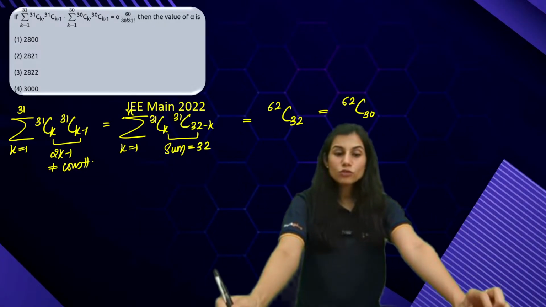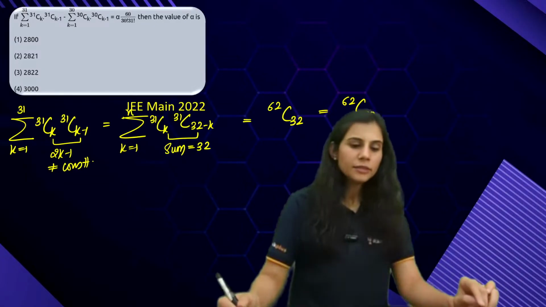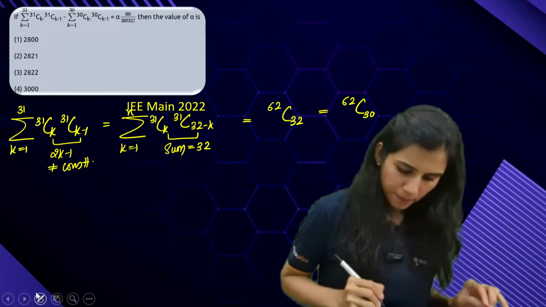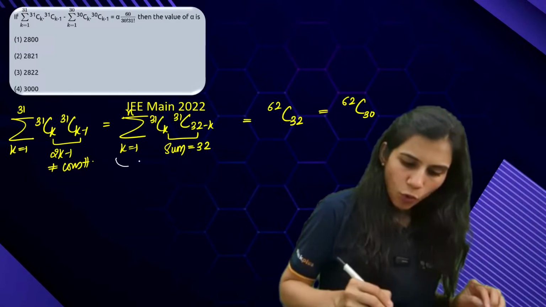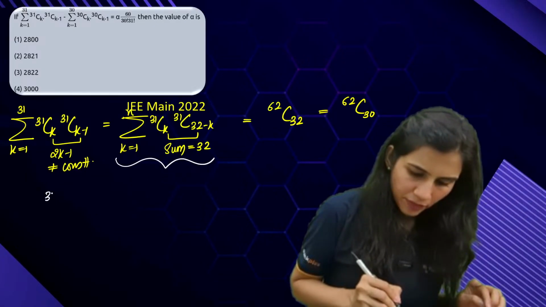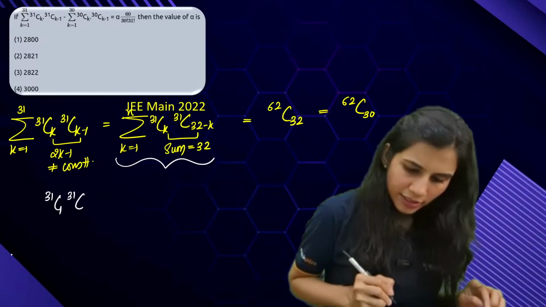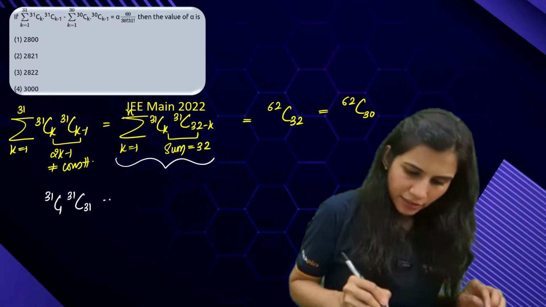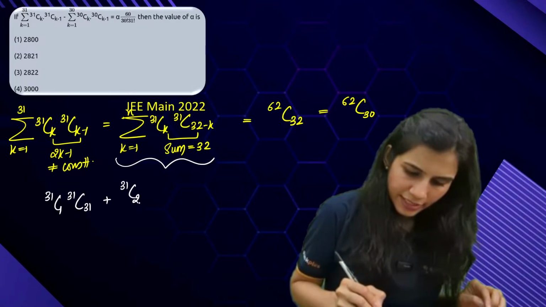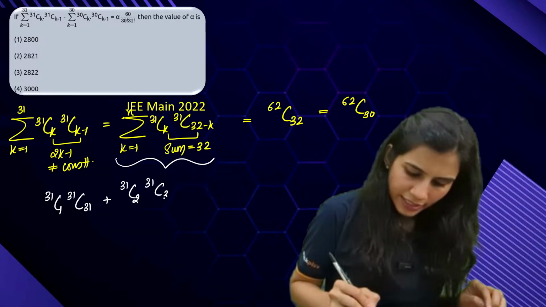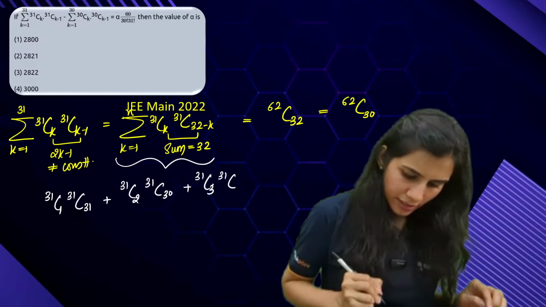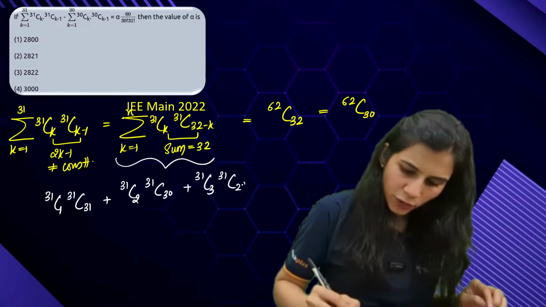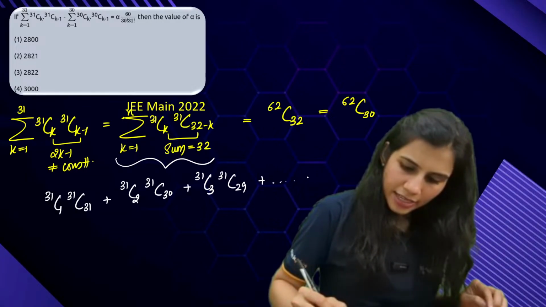But how are you so sure, ma'am, all terms are exhausted? Listen to me carefully. This and this is the same. When you open this series up, what are you getting? 31C1 times 31C31 plus 31C2 times 31C30 plus 31C3 times 31C29 plus and so on.